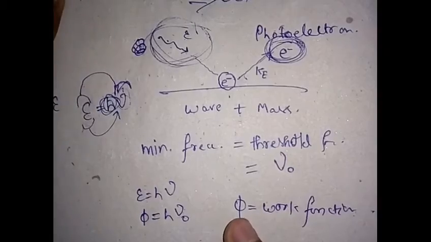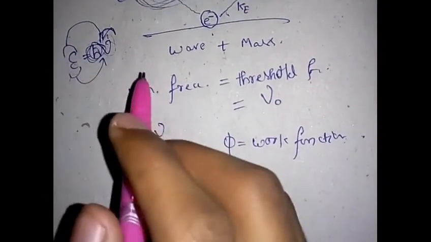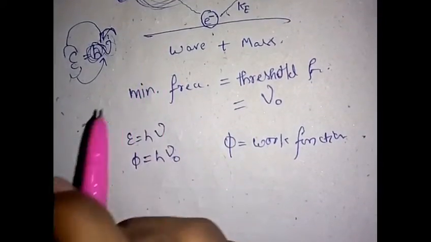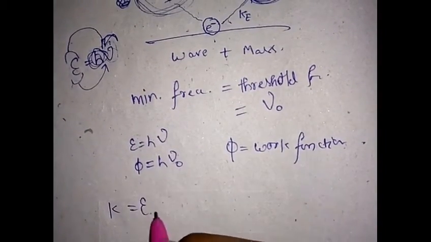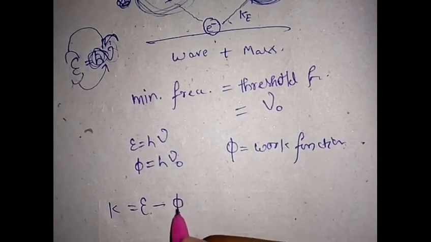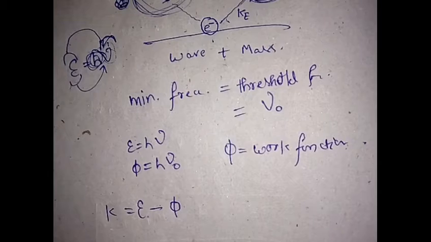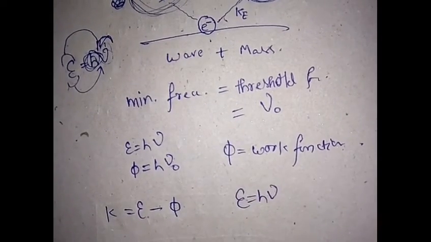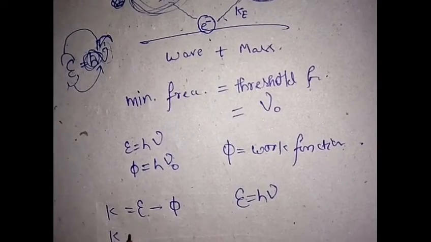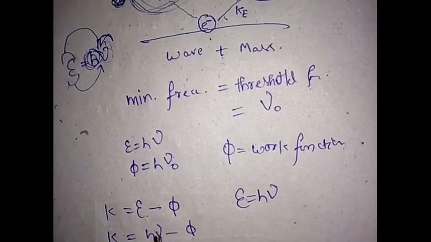Now, if we want to calculate the kinetic energy of the photoelectron, we can say that it is equal to the energy of the photon minus the work function. Hope it's clear. So we know that E is h nu, so we can write K is equal to h nu minus h nu naught.